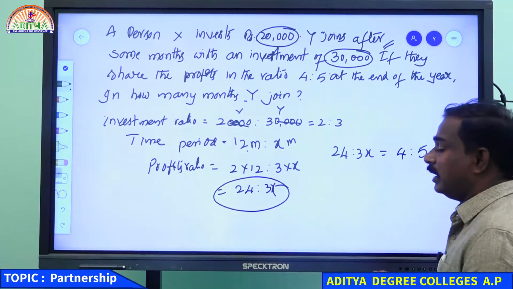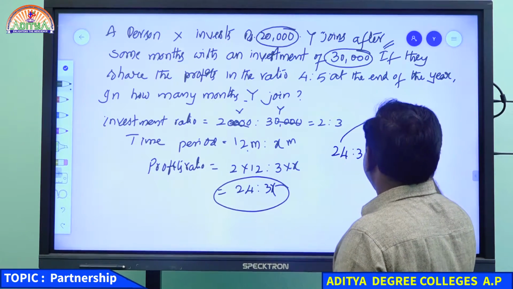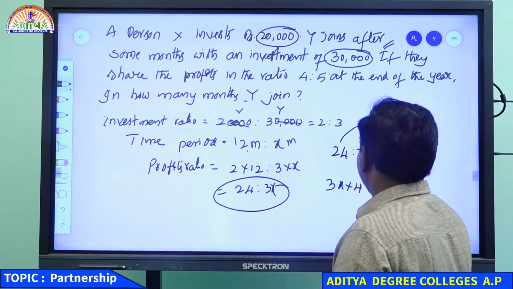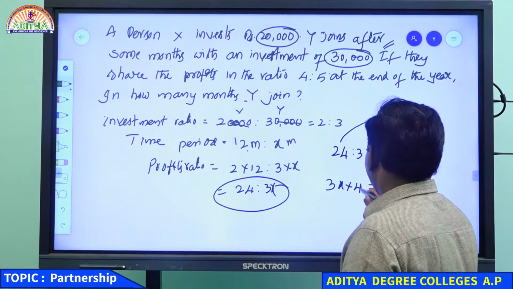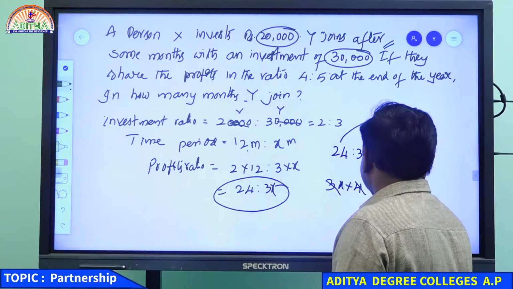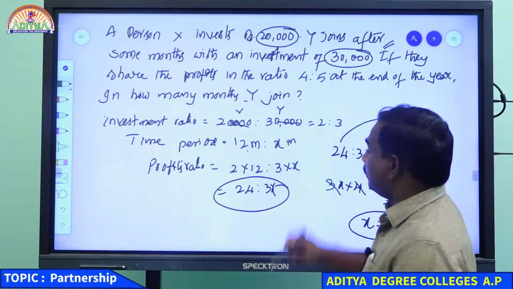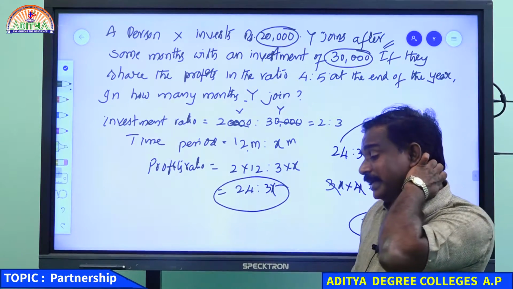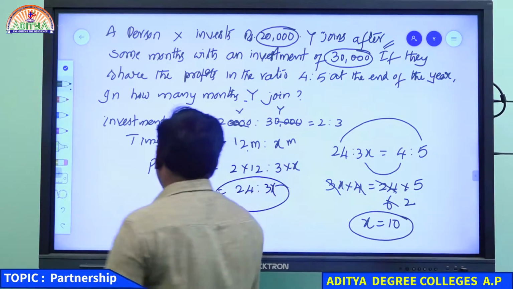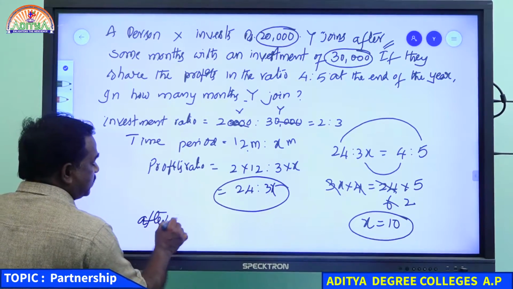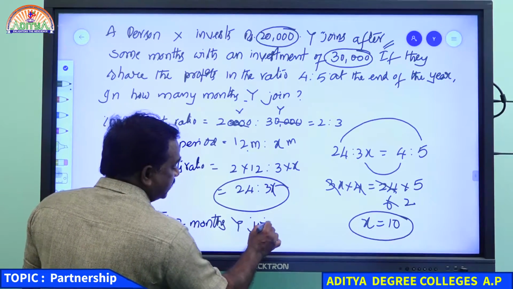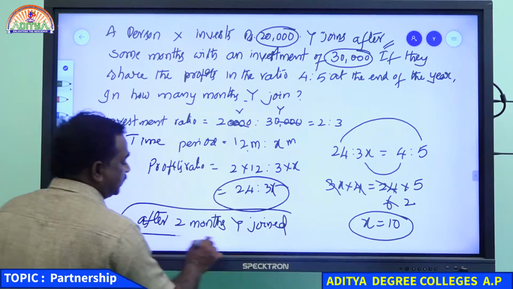When two ratios are equal, they are in proportion. Product of extremes equal to product of means. 3x into 4 equal to 24 into 5. 4 will go 6 times, 3 will go 2 times. X equal to 10. So this fellow was there in the business for 10 months. So after how many months Y joined? After 2 months Y joined. This one is the answer, after 2 months.